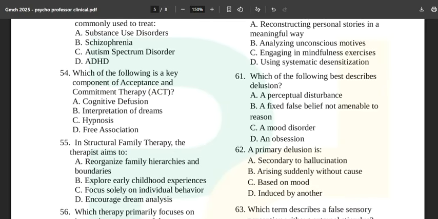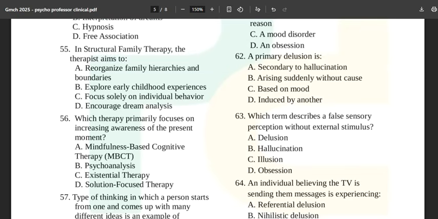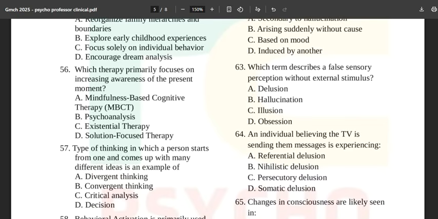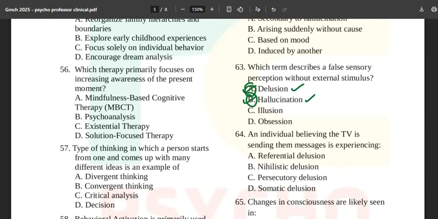Which of the following best describes delusion? A primary delusion, simple structural family therapy. Which term describes a false sensory stimulus? See, I have told you they will definitely ask about the difference between delusion and hallucination. And this is very basic, that one should definitely know: what is the difference between a delusion and a hallucination, whether the external stimulus is present or not present.